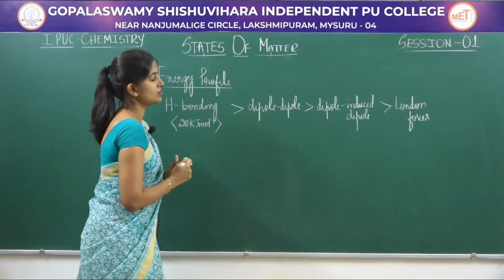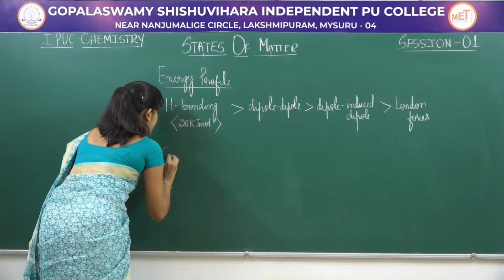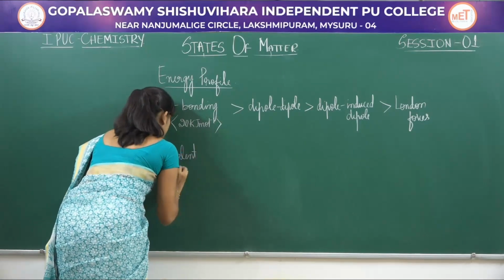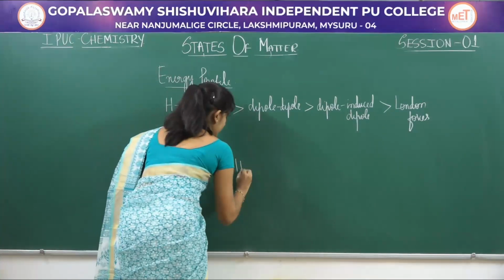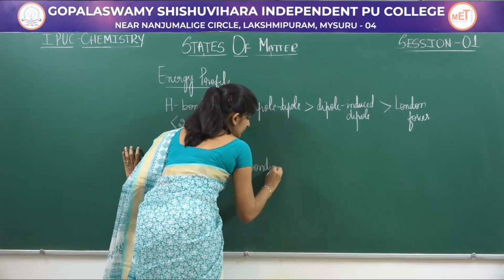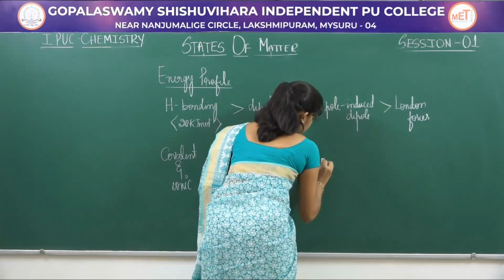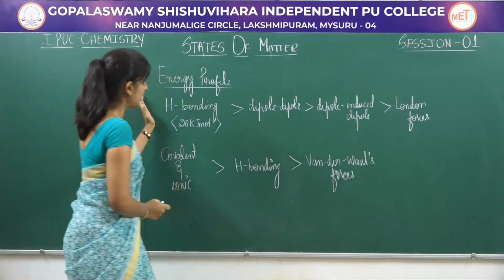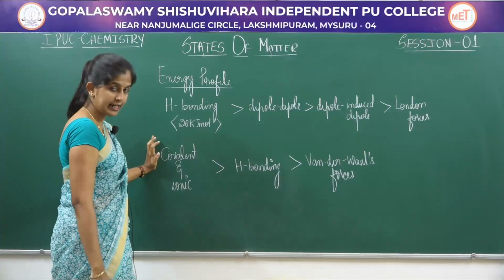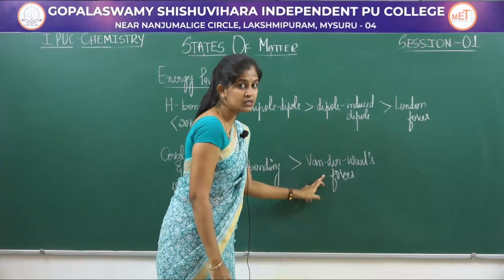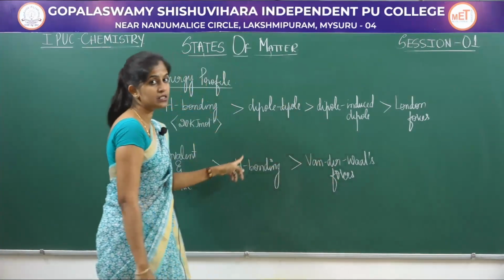Now, with respect to strong and weak interactions, first will be the covalent bond and ionic bond. These are much stronger when compared to hydrogen bonds, and hydrogen bonding is stronger when compared to van der Waals forces. So this is with respect to strong and weak interactions. The strongest are covalent and ionic bonds, the weakest are van der Waals forces. Hydrogen bonding is weaker than covalent, but stronger than van der Waals forces.